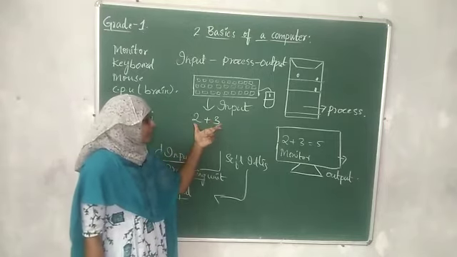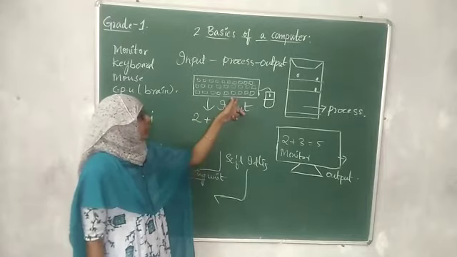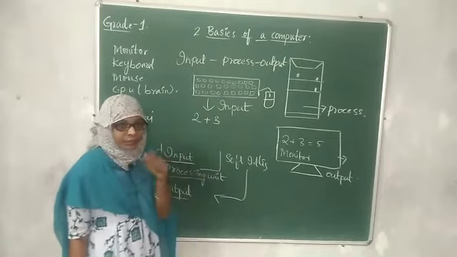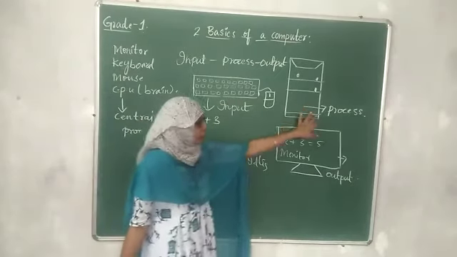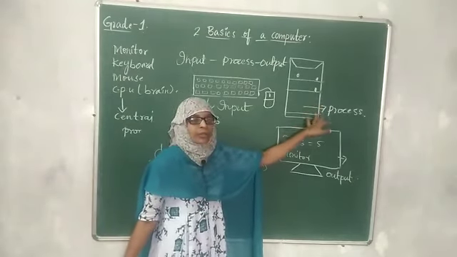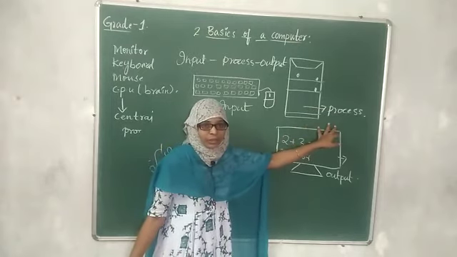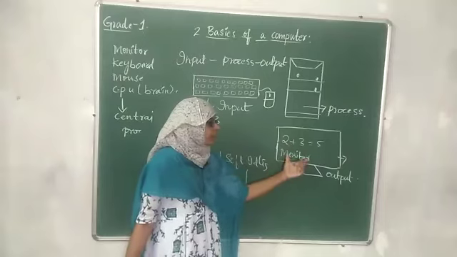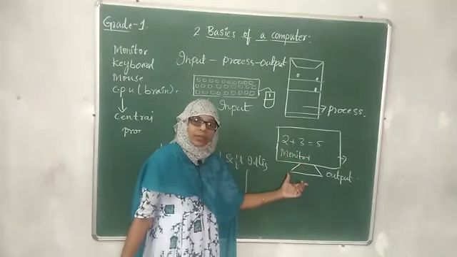Here we are giving the instruction to the computer. Addition of 2 plus 3, we are giving input using the keyboard. So keyboard is the input device. Where is the process going on? The process is going on in the CPU. So CPU is called the processing unit. Where are we getting our answer? We get the answer on the monitor. So this is our output.